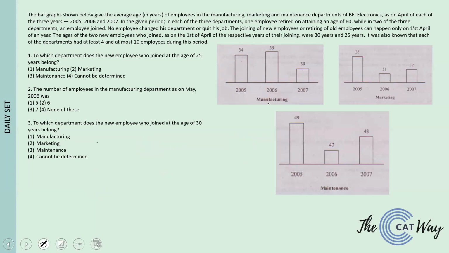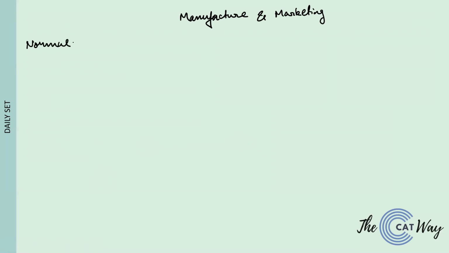We can have the same table for manufacturing and marketing because the average is the same. So let us calculate it. Manufacturing and marketing. What are the columns that we have? We have normal, where we'll be calculating the total. Then we have when the person retires.